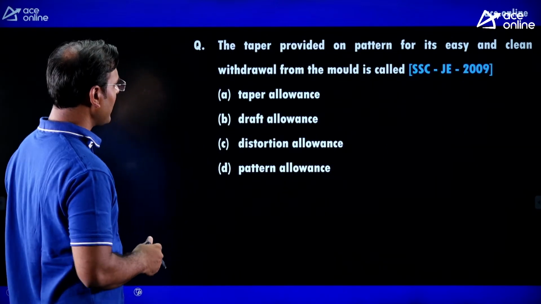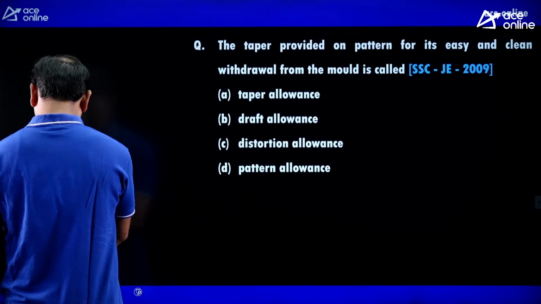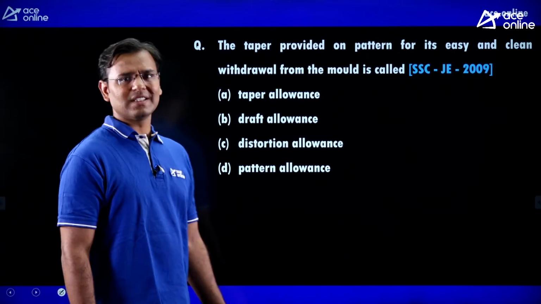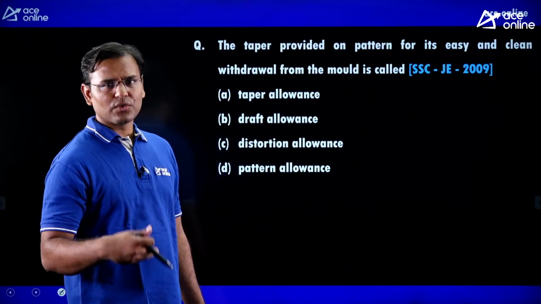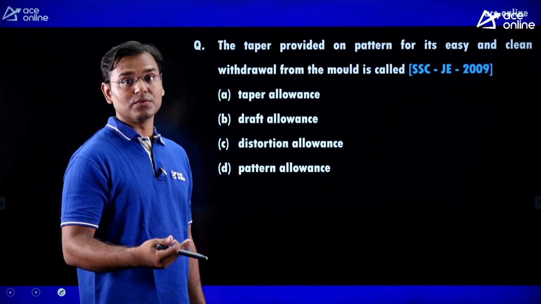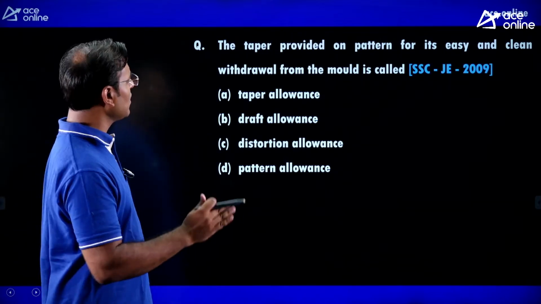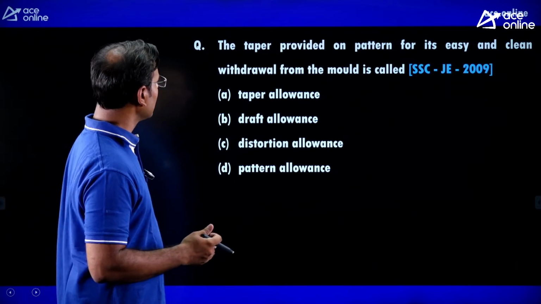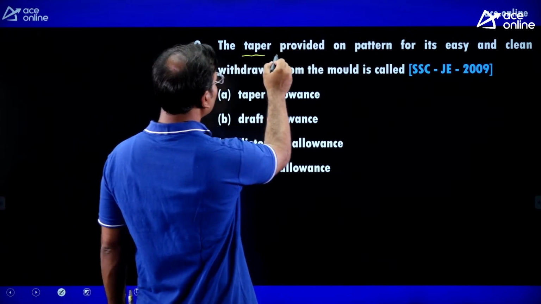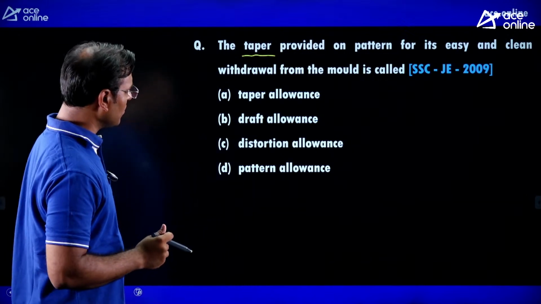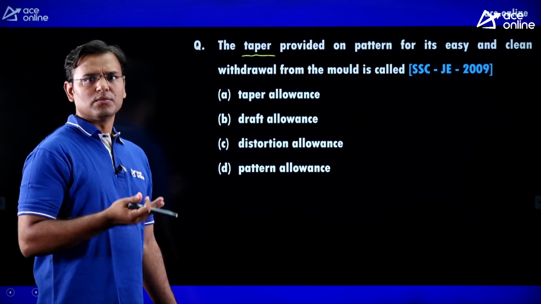The taper provided on pattern. Guys, the taper provided on pattern, you can see that there are a number of allowances: shrinkage allowance, machining allowance, draft allowance, shake allowance, distortion allowance. Here, the taper provided on pattern for its easy and clean withdrawal from the mold is called as?